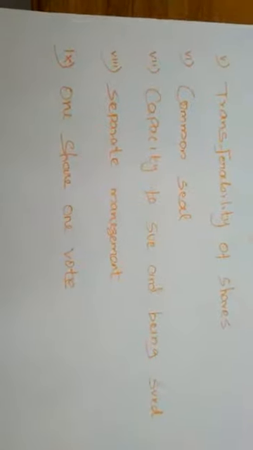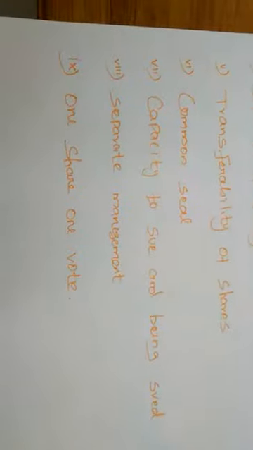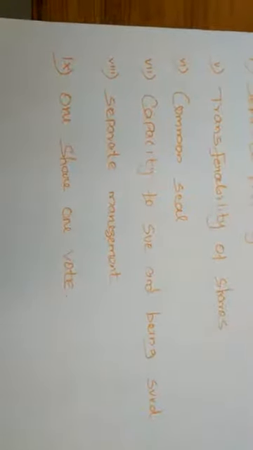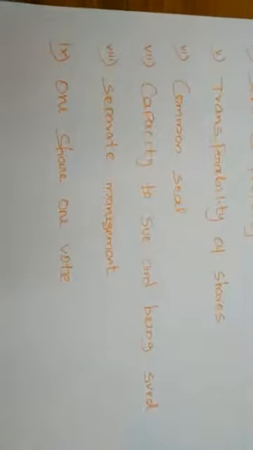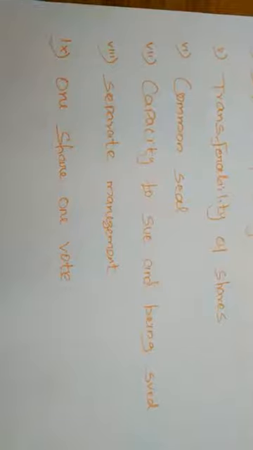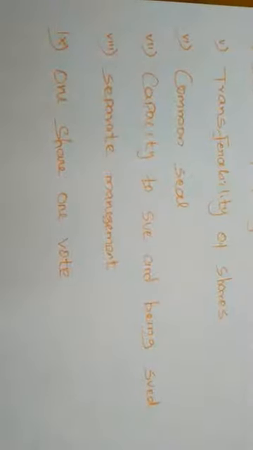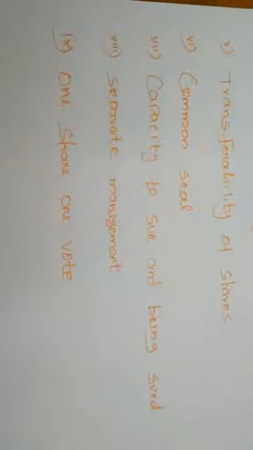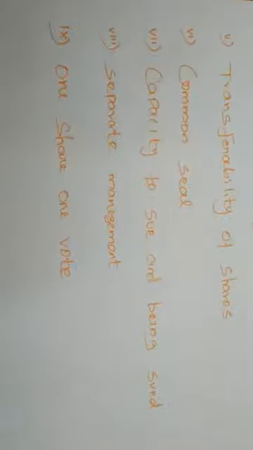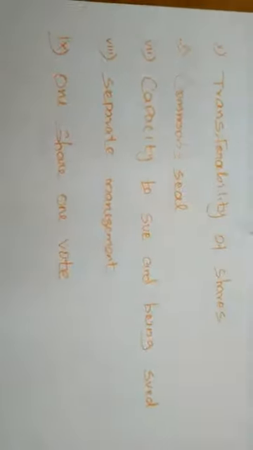So the common seal is the official signature of the company. Official signature means that even if there is no signature of the secretary or any of the authorized persons, the company seal alone is enough. The company seal is considered as the signature of the company.